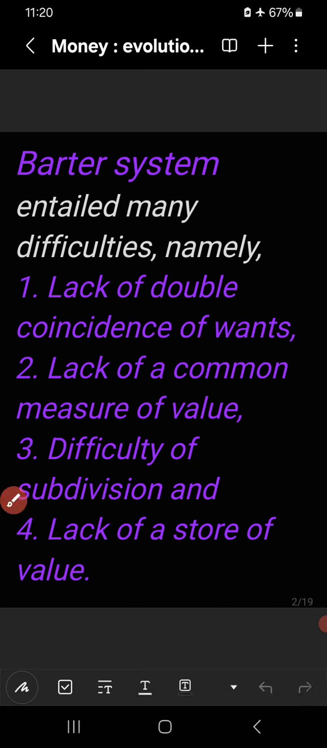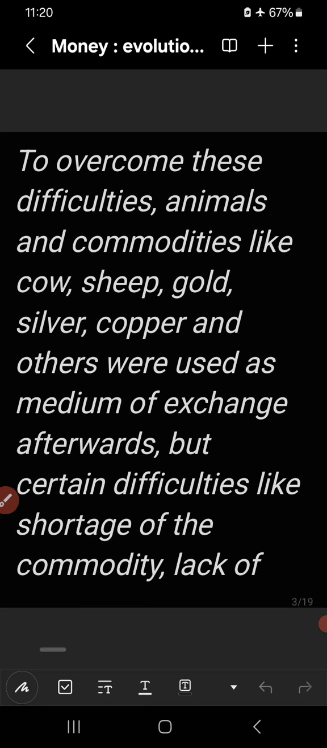Now, after facing these difficulties in the barter system, different animals, different metals, different commodities like cow, sheep, gold, silver, copper and others were used as a medium of exchange, to overcome the main difficulty of lack of double coincidence of wants.